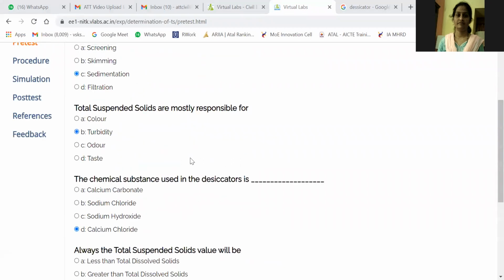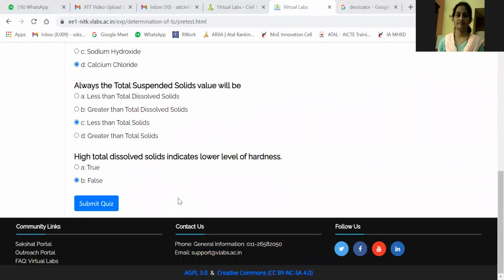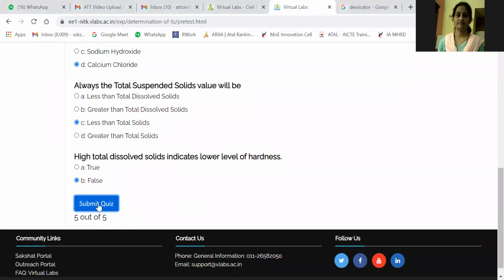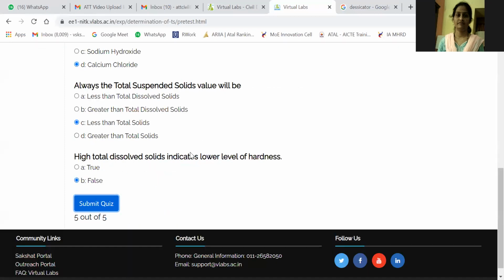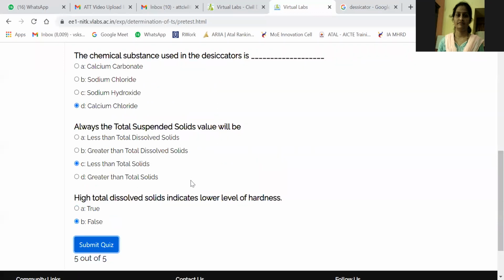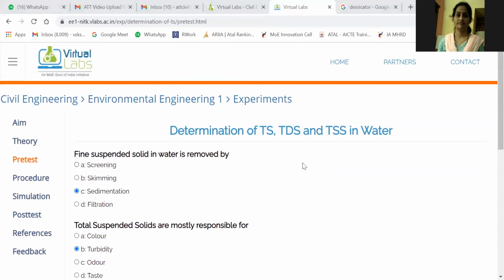Now we will check the result. I will submit the quiz by clicking on the button, and we got 5 out of 5 marks. So all the answers are correct. I will share all these questions with answers with you through your teaching diary. So this is the pre-test. This much knowledge you should have before performing the experiment.